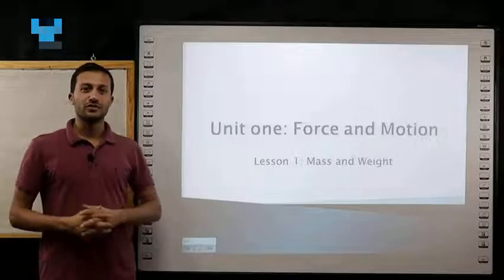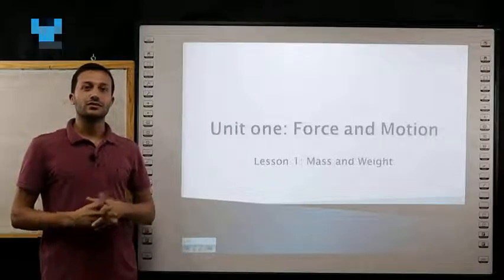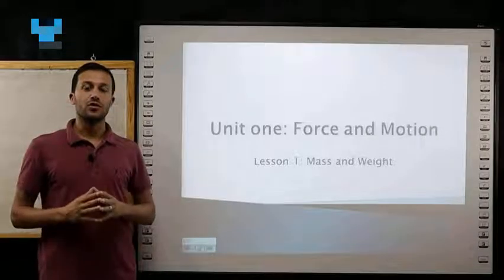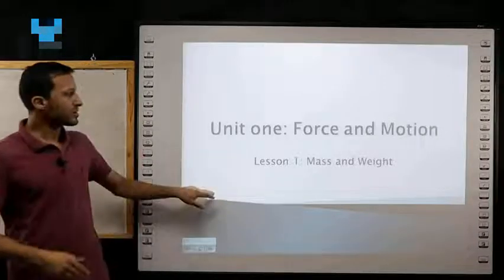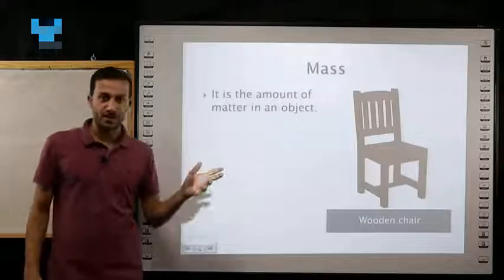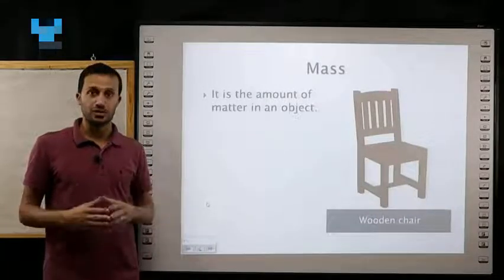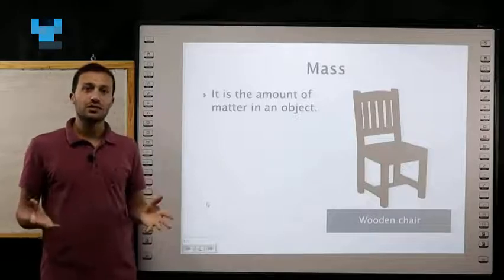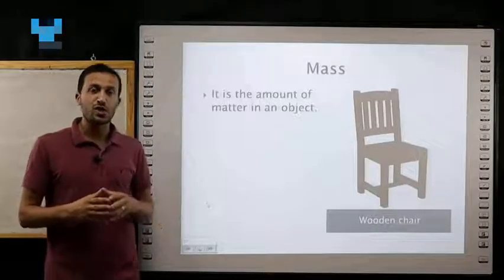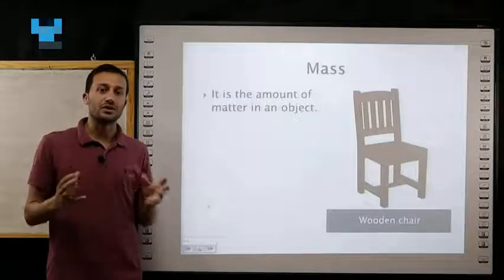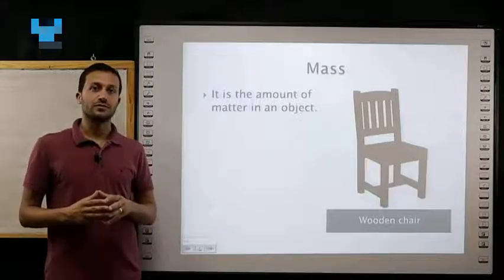Good morning, my dear students. Today we are talking about mass and weight. This is lesson 1 in unit 1 for prime 6. First of all, what is the meaning of mass? Mass is the amount of matter in any object. Any object has mass because it consists of a material or a substance.